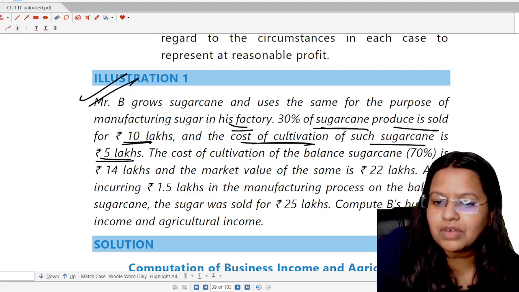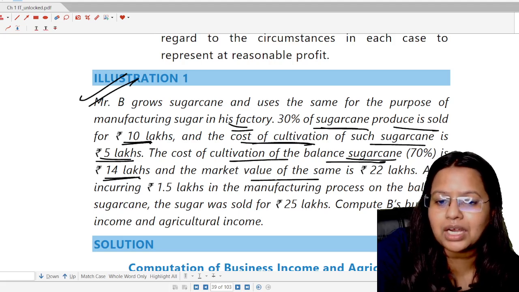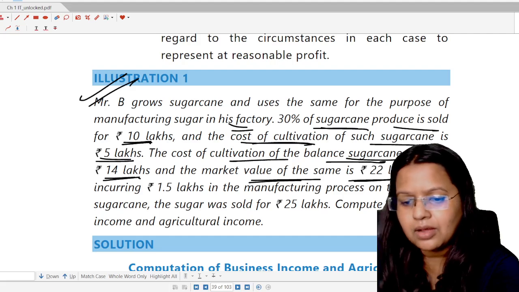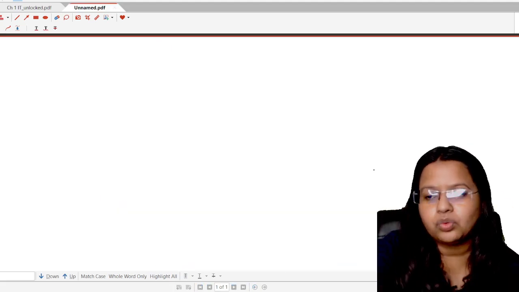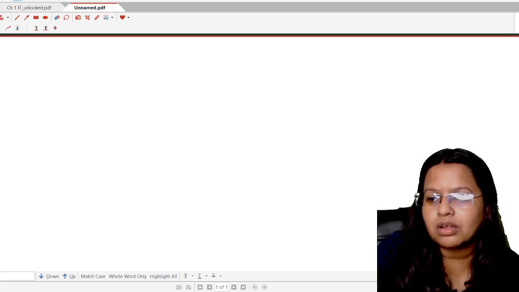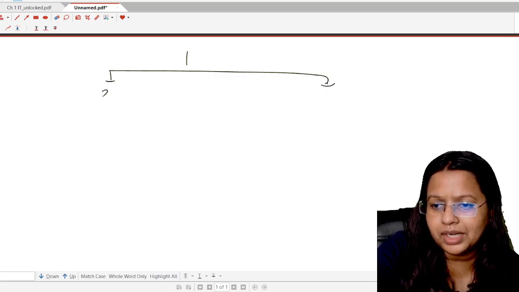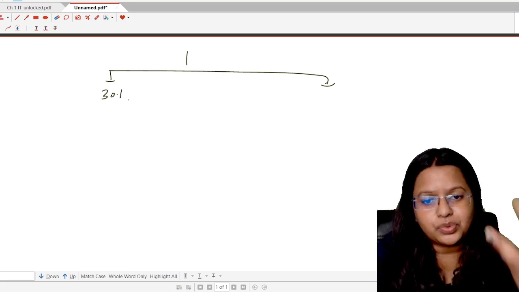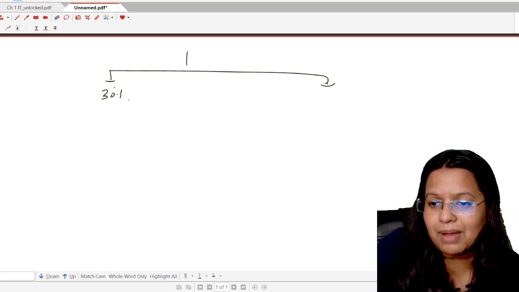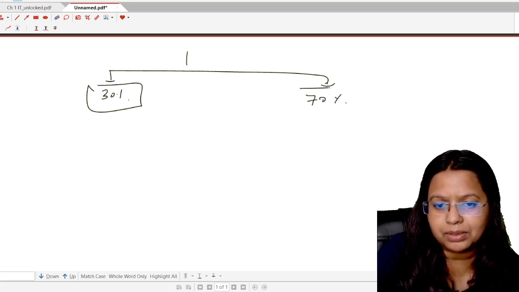So, the cost of cultivation of the balance sugarcane, 70%, is rupees 14 lakh and the market value of the same is rupees 22 lakh. So, from this part, we came to know that the question is divided into two parts. First of all, it's about the 30% sugarcane. It means the agriculturist is producing the sugarcane and it has bifurcated into two parts. First is 30% and the balance is the 70%. Okay.